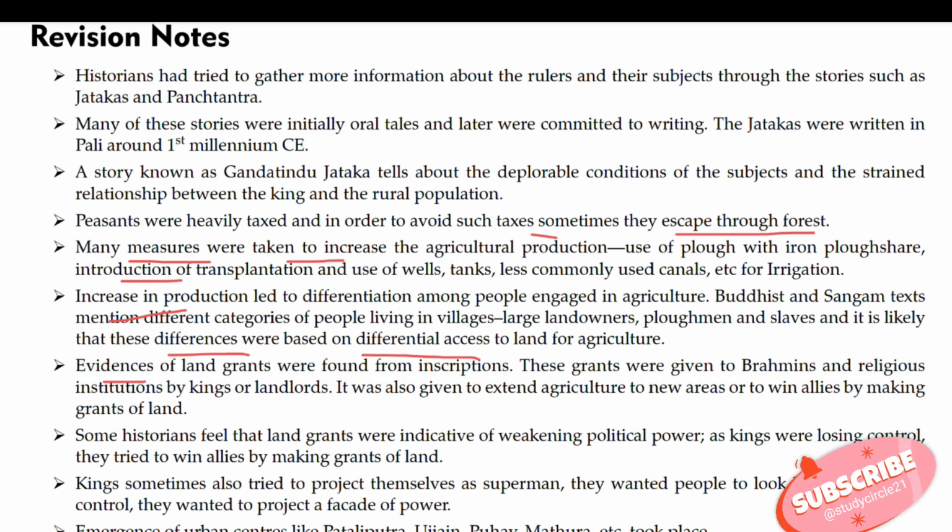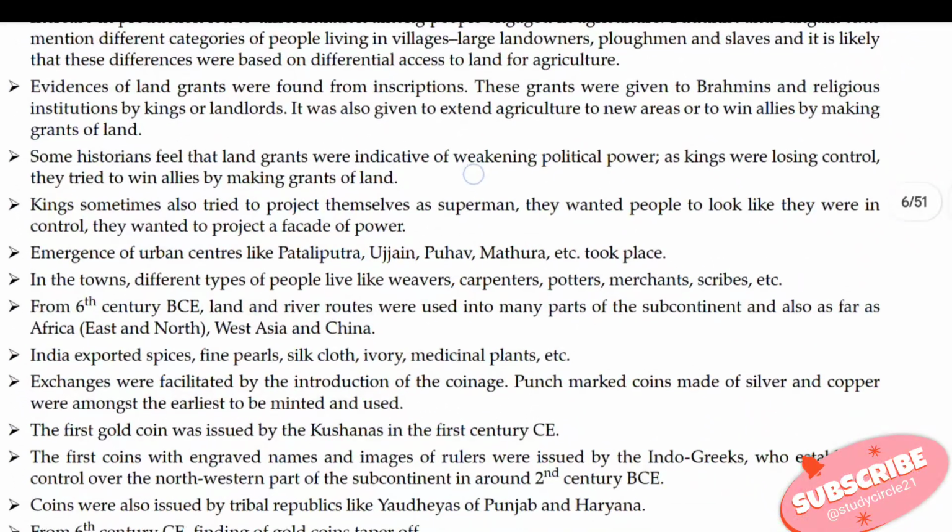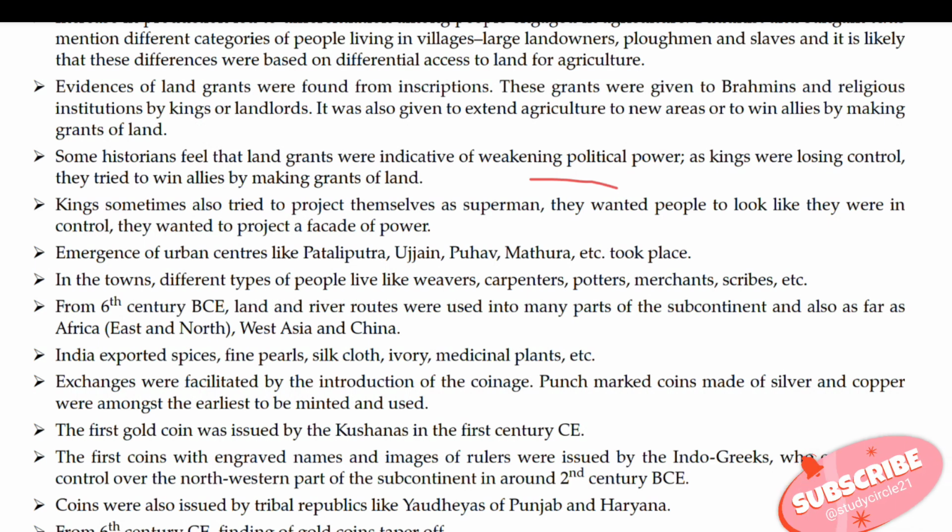Evidence of land grants was found from inscriptions. The grants were given to Brahmins and religious institutions by kings and landlords. They were also given to extend agriculture to new areas or to win allies by making grants of land. Some historians feel that land grants were indicative of weakening political power. As kings were losing control, they tried to win allies by making grants of land. Kings sometimes also tried to project themselves as superhuman. They wanted people to think they were in control, and projected a facade of power.